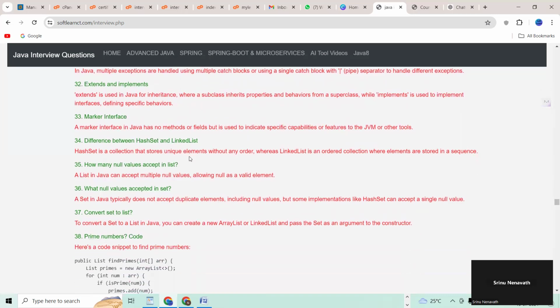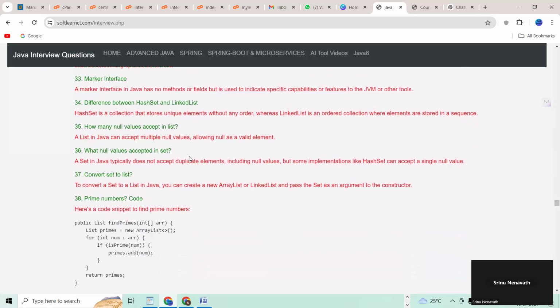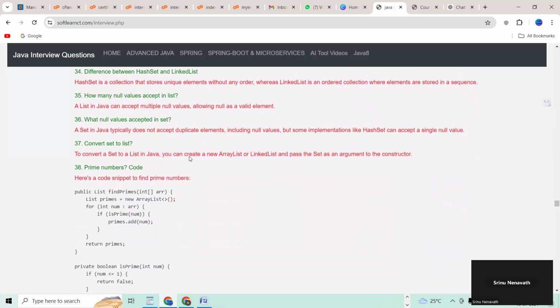33rd question. What is a marker interface? 34th question. Difference between HashSet and LinkedHashSet. 35th question. How many null values are accepted in a List? 36th question. How many null values are accepted in a Set?